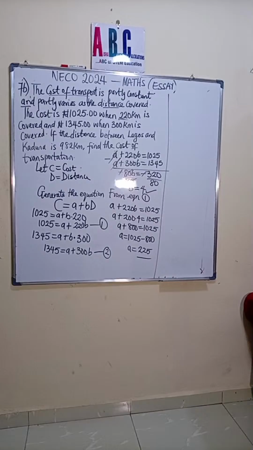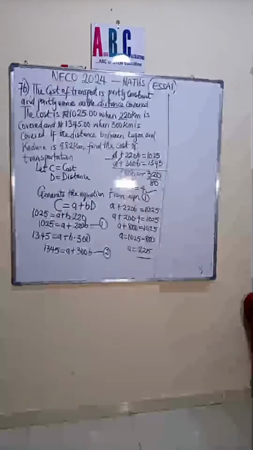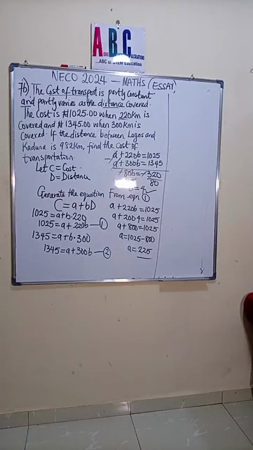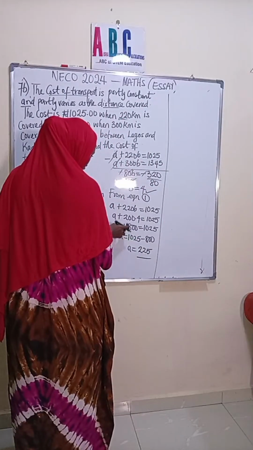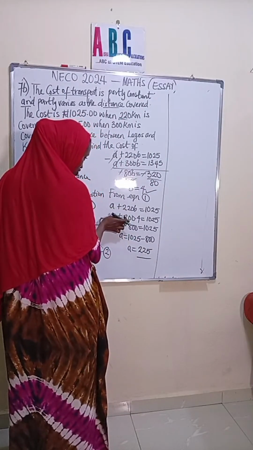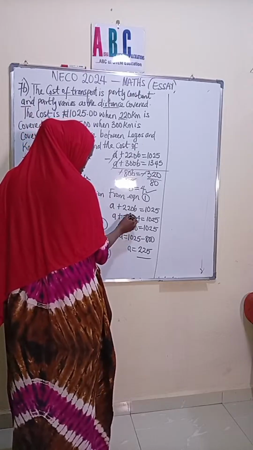Toby, you wrote 880, not 800. Where is the 880? Is it 880? Where do you have the 880 from? 220, not 200. Oh! Why am I using 200 this night? Thank you. I don't know why my eyes are not seeing. I see here I wrote 220, but I came down here, I'm writing 200. I don't know why my mind is just on 200.